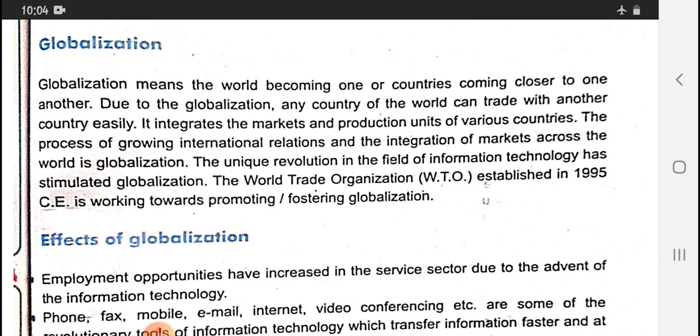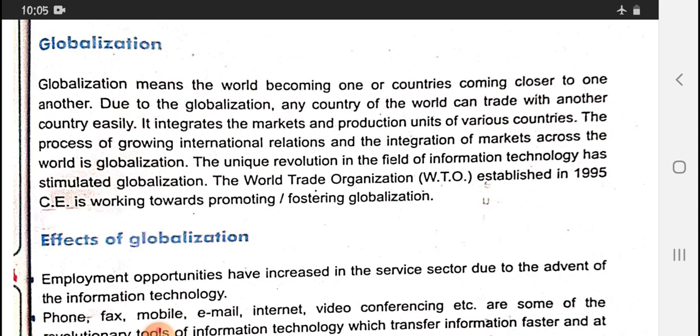So globalization means the world becoming one, or countries coming closer to one another. Because of globalization, other companies started meeting with us, and they are ready to do business with our country. Due to globalization, any country of the world can trade with another country easily.